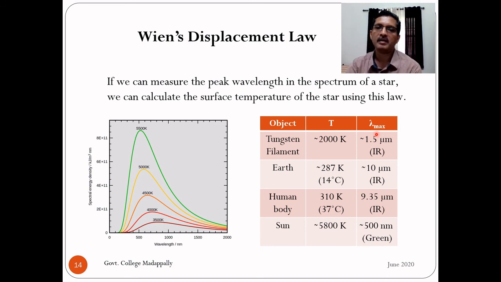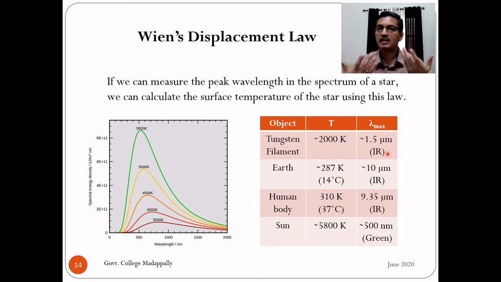They are replaced by CFL lamps or LED lights. In a typical tungsten filament, the temperature is nearly 2000 Kelvin, and the peak wavelength is 1.5 micrometer, which is in the infrared region. In other words, a tungsten filament emits more heat than light.